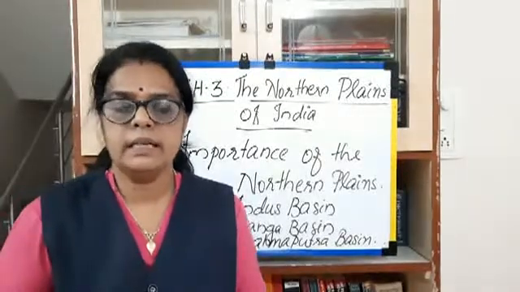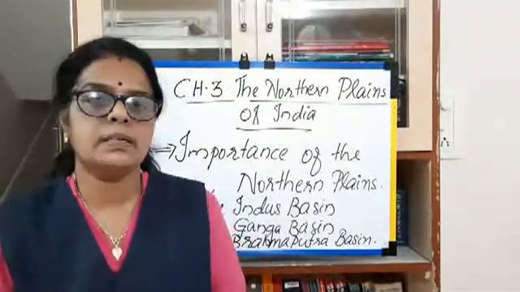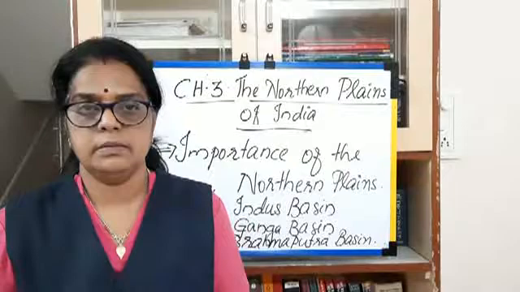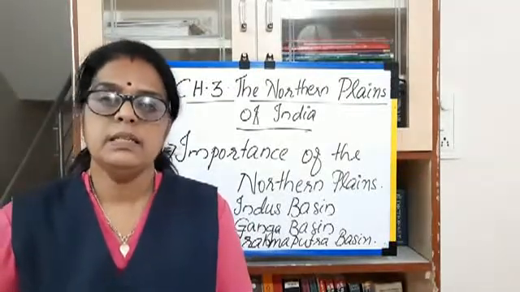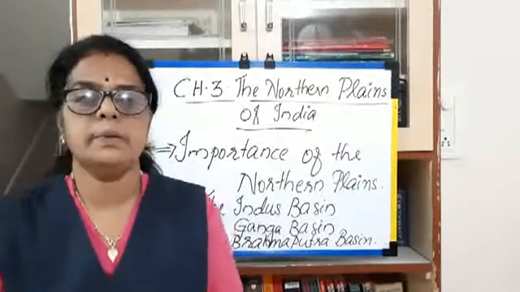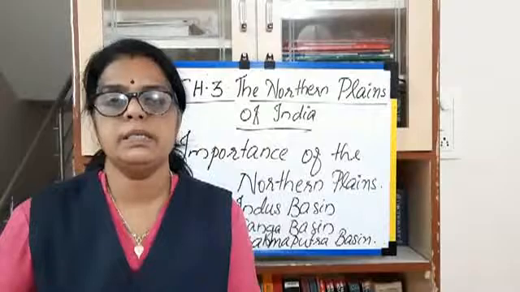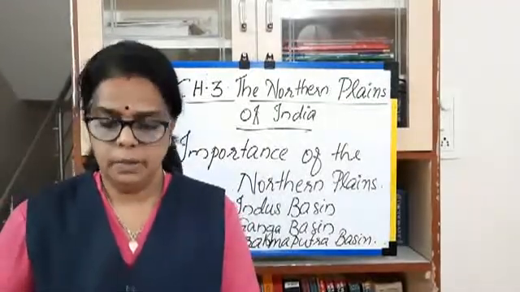The Ganga and Brahmaputra's delta is called Sundarban. This Sundarban is the largest delta in the world.